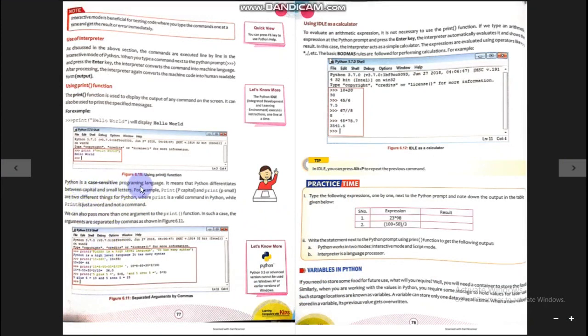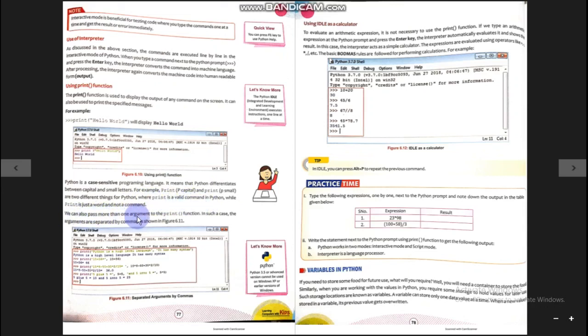Python is a case-sensitive programming language. It means that Python differentiates between capital and small letters. For example, print with capital P and print with small p are two different things for Python. As I told you earlier, Python will treat the capital and small letters separately.